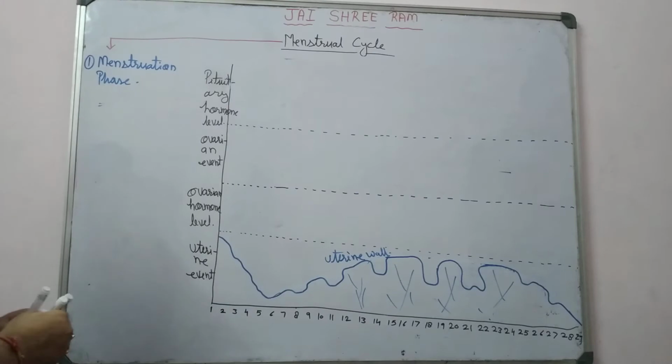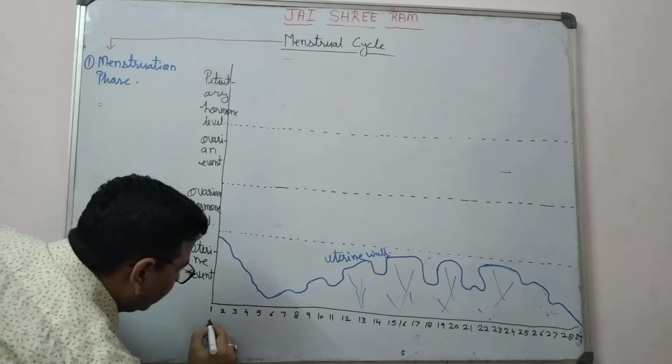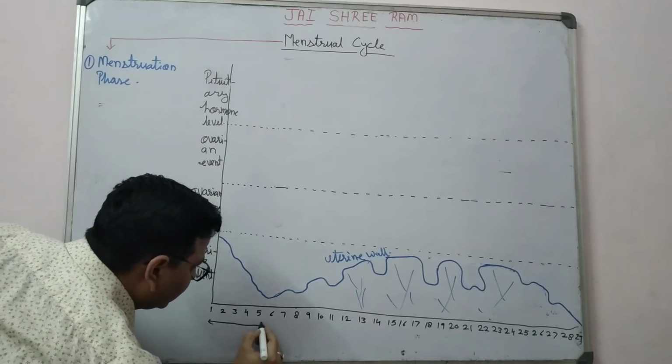If you observe here, the menstruation phase lasts from 1 to 3 to 5 days.